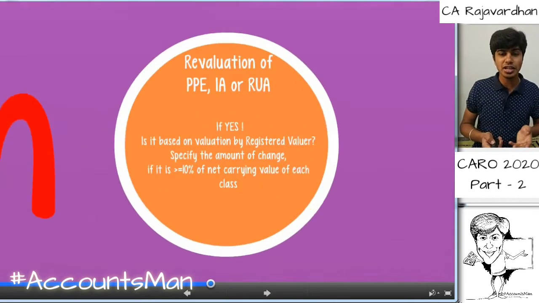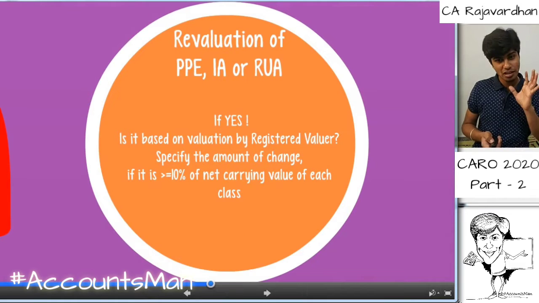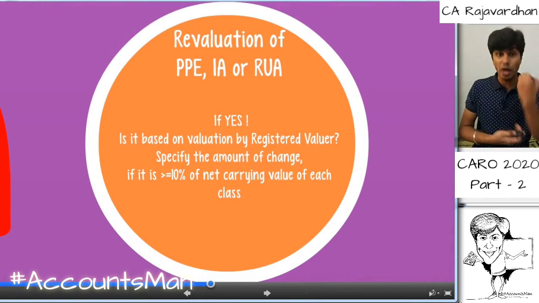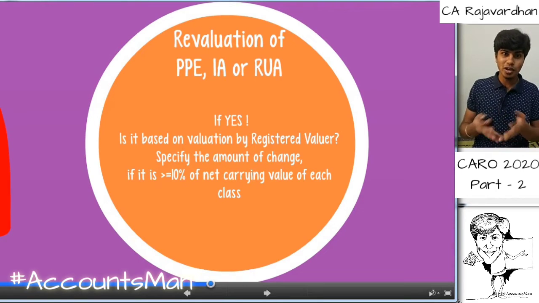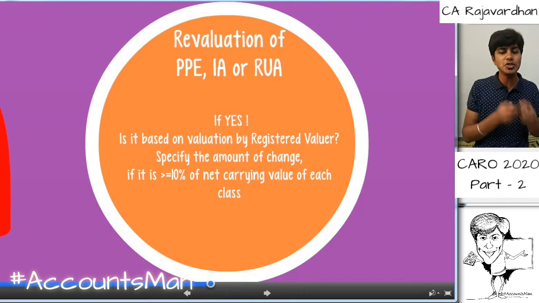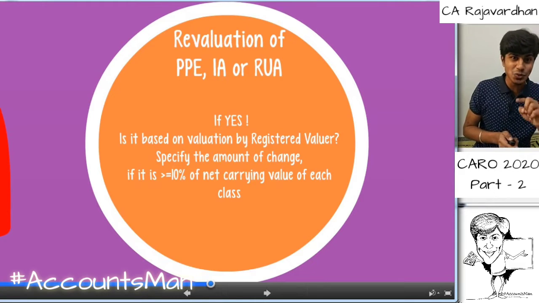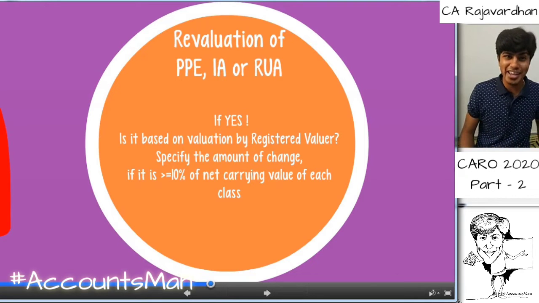So, three basic questions regarding revaluation. First one, is it revalued? If yes, then we need to check: is it revalued as per the value given by a registered valuer? If yes, then cool. If no, again comment there. And even if it is by the authorization of a registered valuer, we need to check if such revaluation is greater than or equal to 10%. If yes, then we need to specifically mention class wise how much the revaluation is. And this is regarding property, plant and equipment, intangible assets, as well as RUA, that is the right to use asset, which will arise because of Ind AS 116.